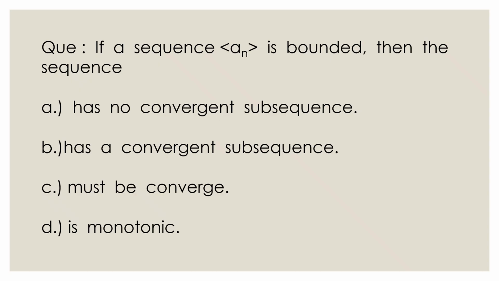Now we discuss another question which says that if a sequence an is bounded, then the sequence, we are given with four options. Option A says that has no convergent subsequence. Option B says that has a convergent subsequence. Option C says that the sequence must be convergent. Option D says that the sequence is monotonic.